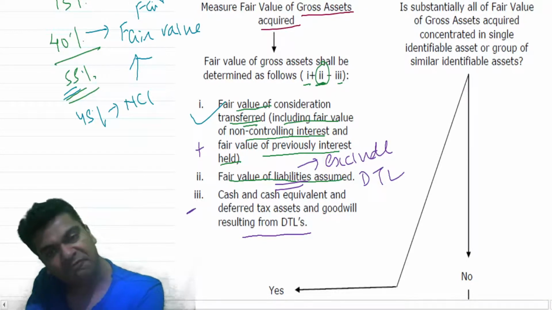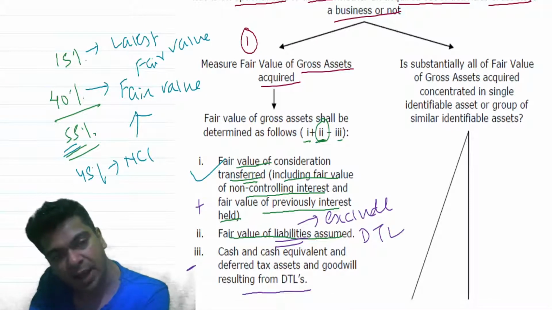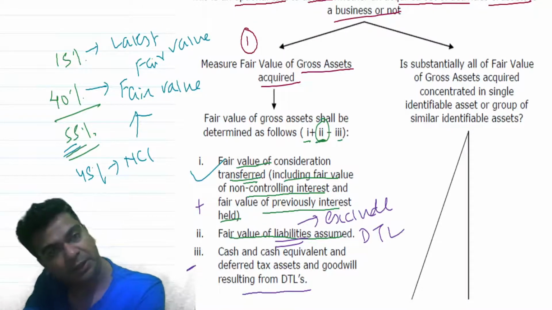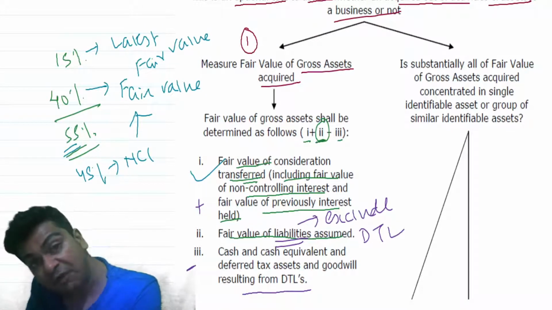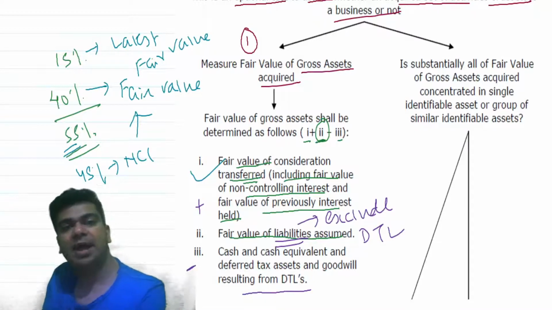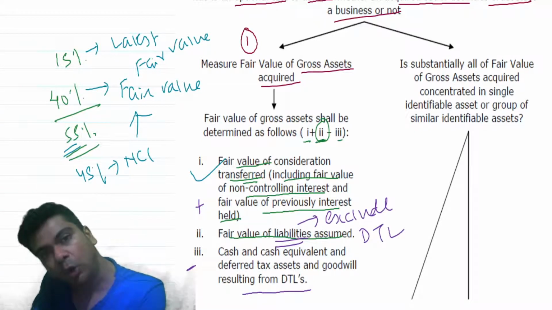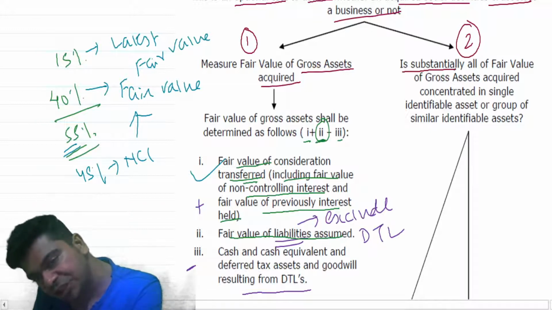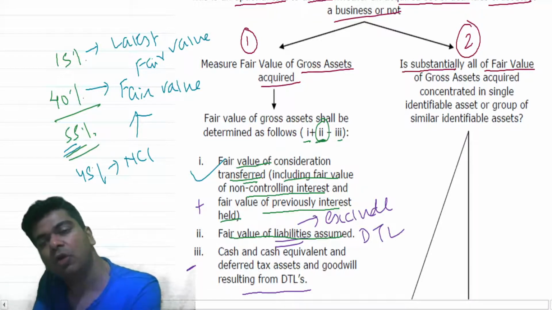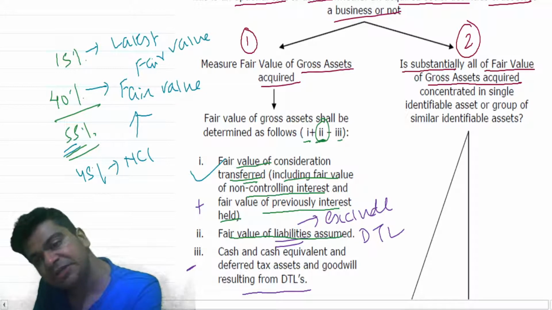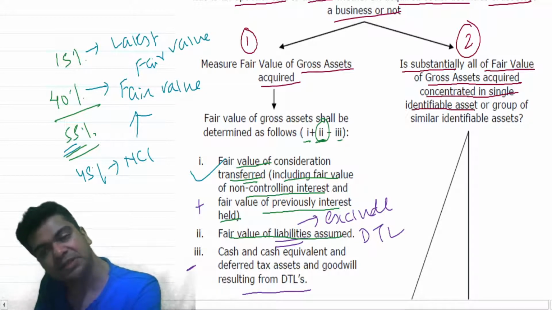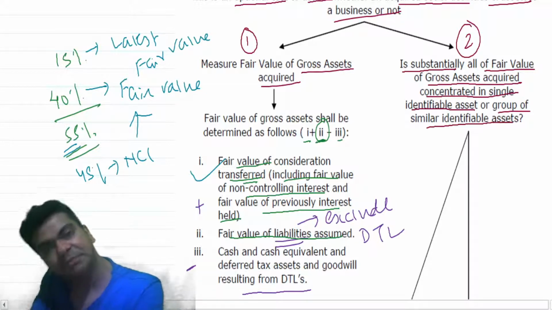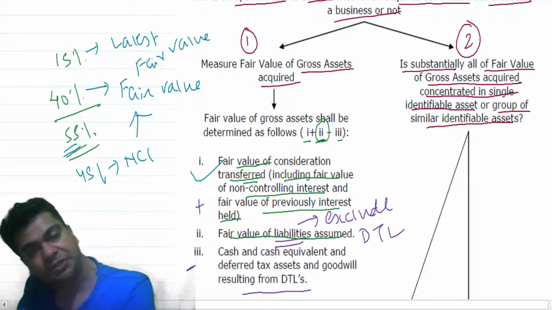Once you get the fair value of the gross assets acquired, you will have to compare that with the fair value of a single identifiable asset or the fair value of a group of similar identifiable assets. So that's step number 2. Is substantially all of the fair value of gross assets acquired concentrated in a single identifiable asset or a group of similar identifiable assets?